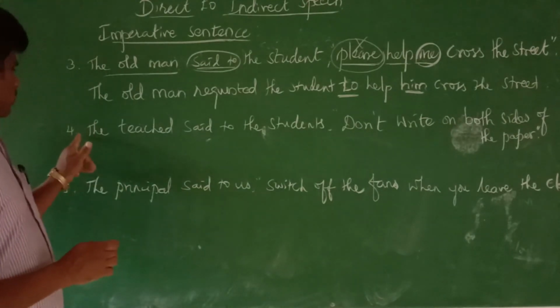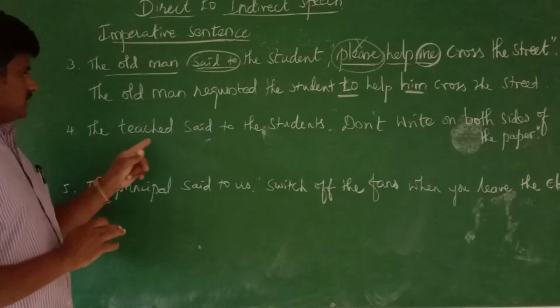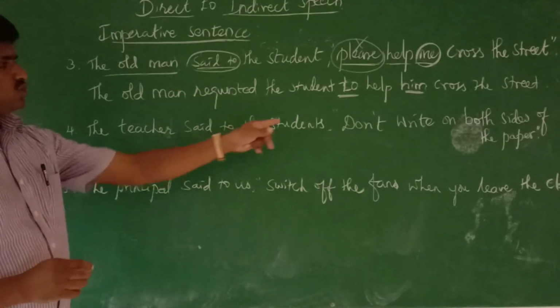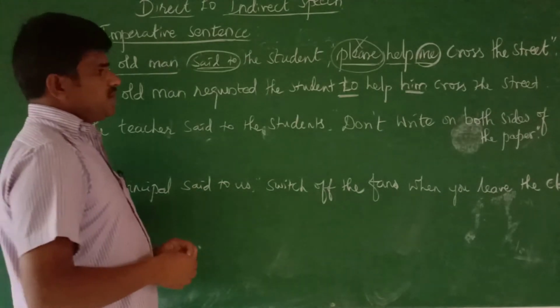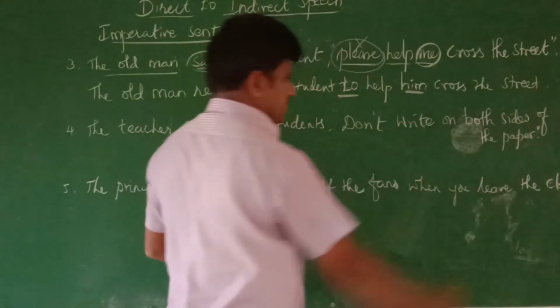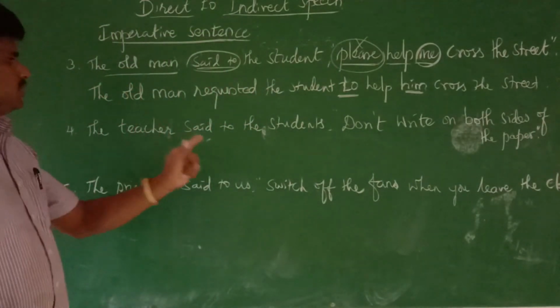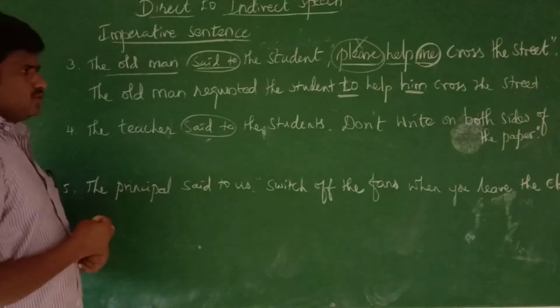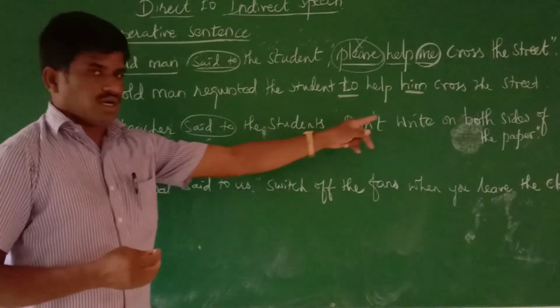We go for the fourth one. The fourth question is given. The teacher said to the students, "Don't write on both sides of the paper." The teacher said to the students. Here, teacher to the student: don't write.